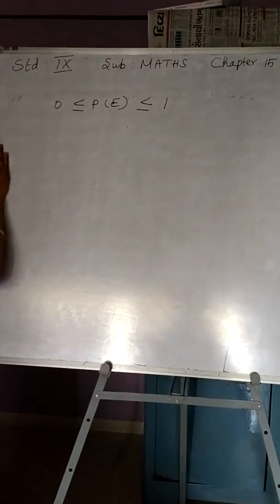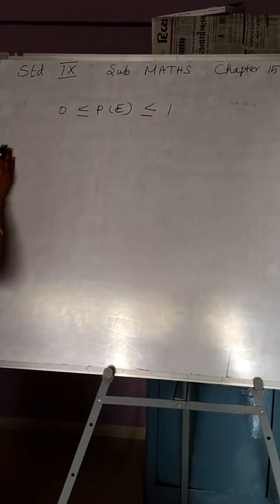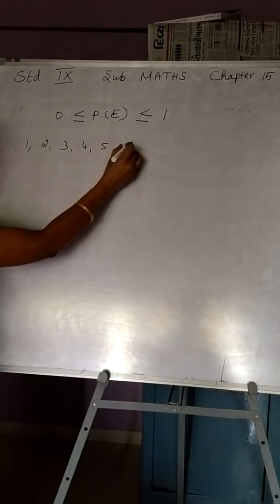If it is a certain event, what is a certain event? We know 100% that it is surely going to happen. You are throwing a die. The event is getting a natural number less than 7. What do we mean by natural numbers less than 7? It can be 1, 2, 3, 4, 5, 6.